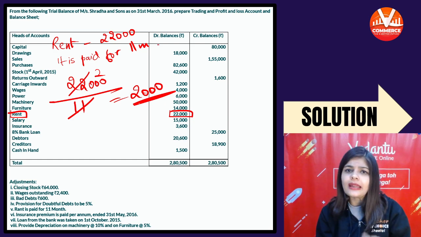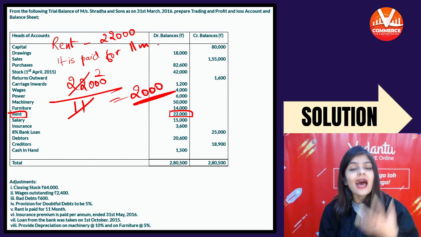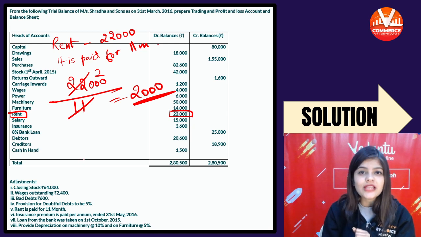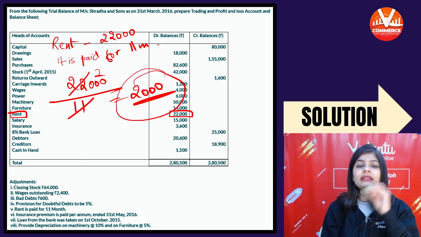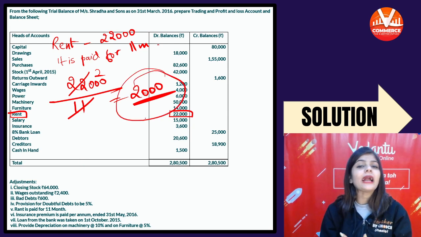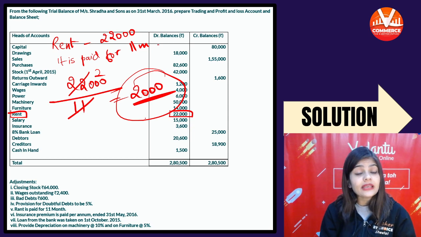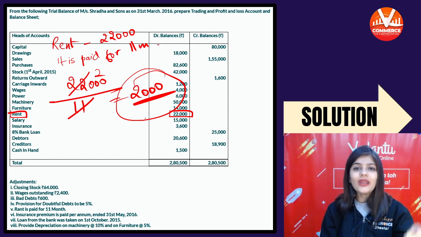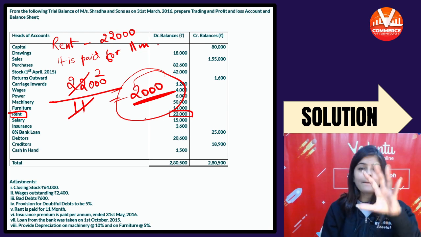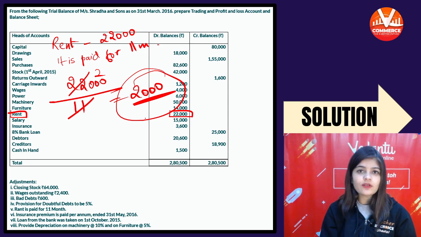तो एक महीने का रेंट कितना है? 2,000 and 1 month rent is outstanding. So this is the amount of outstanding rent. कैसे कैलकुलेट किया? हमने 22,000 पे किया है for 11 months. So divide 22,000 by 11. Per month rent is 2,000. So हमारा एक मंथ का ही आउटस्टैंडिंग है.